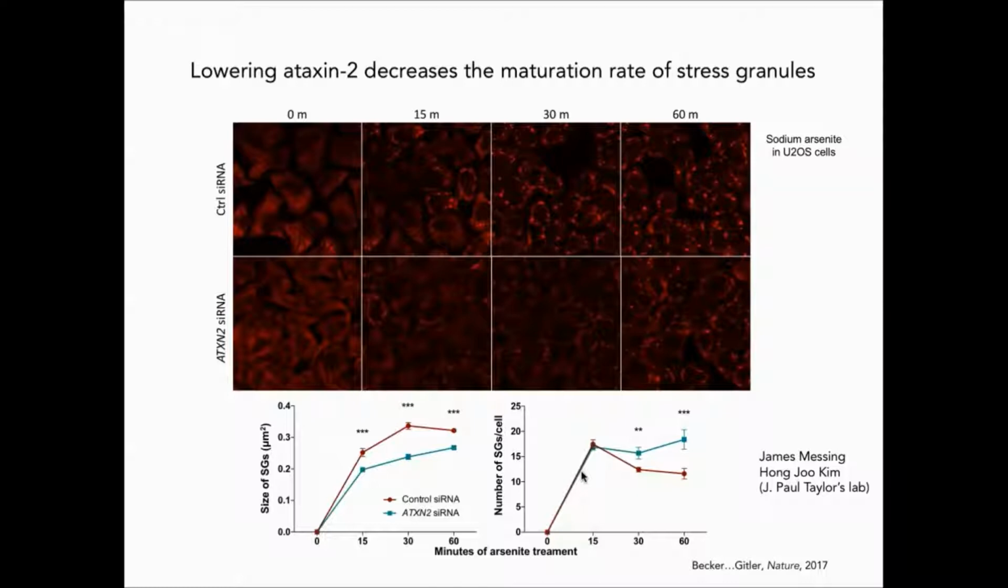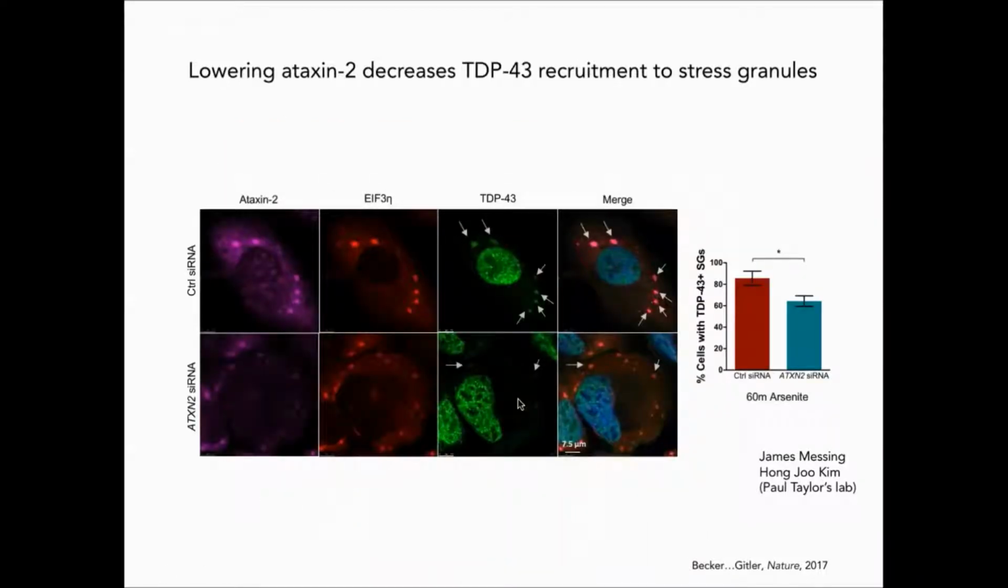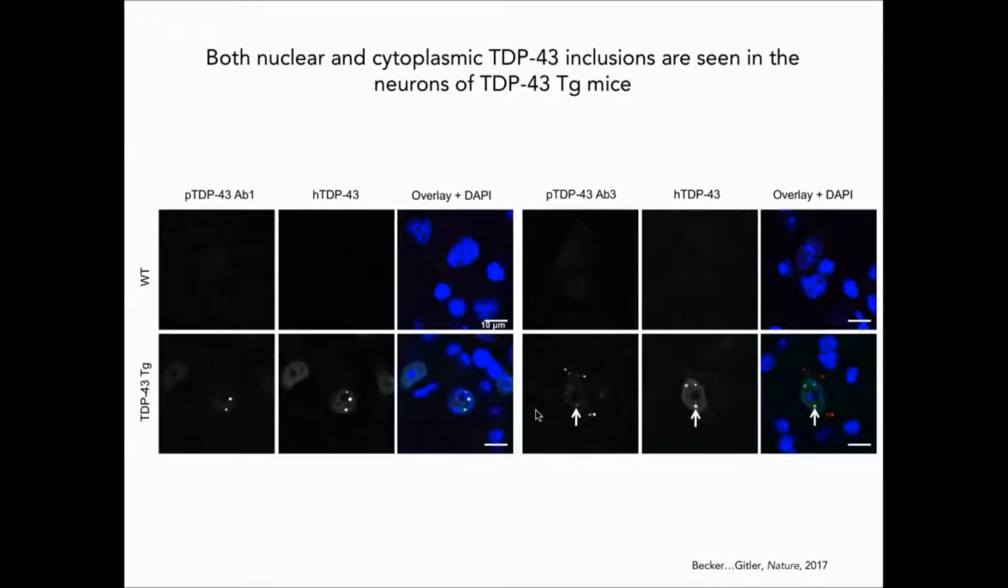Stress granule composition changes as they mature. So next we wanted to see if recruitment of TDP-43 was changing since these stress granules are failing to mature. We found that with Ataxin-2 siRNA, there was a significant decrease in the percentage of stress granules that had TDP-43 positive signal. So this suggests that lowering Ataxin-2 decreases TDP-43 recruitment to stress granules.